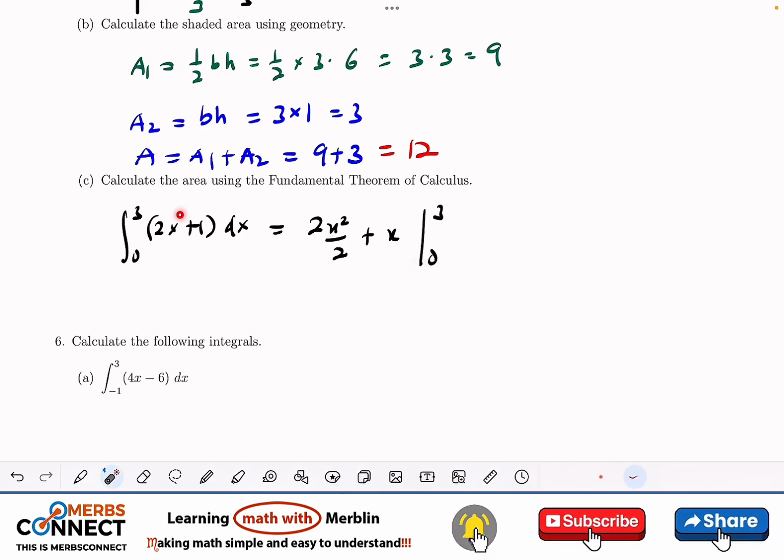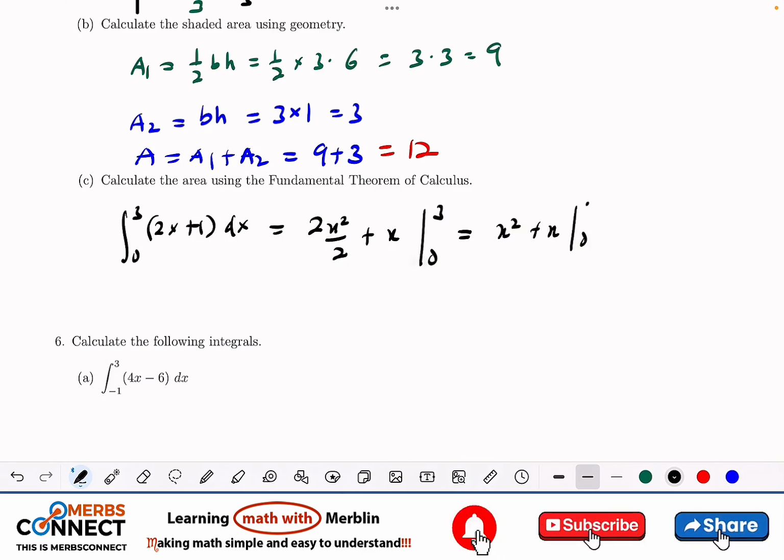So you know what we did? This is the degree 1, so plus 1 divided by 1 plus 1, 2. With this here, when I integrate a constant, I need to multiply by what I'm integrating with respect to, x here. So x times 1 is x, and we have that. Let's plug in 3, or let's simplify. This is x squared plus x from 0 to 3.